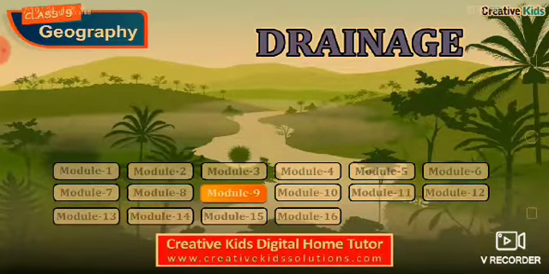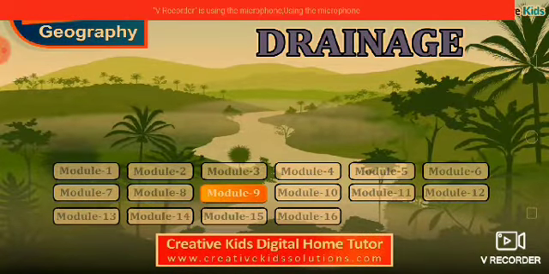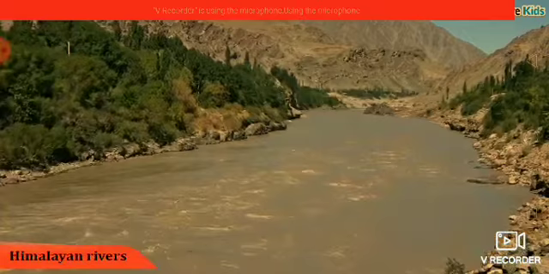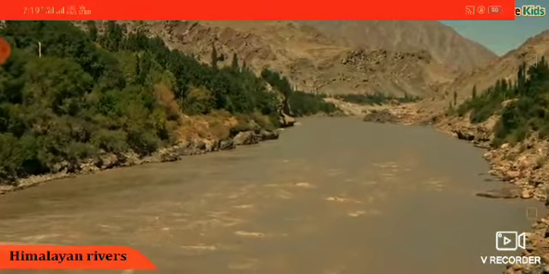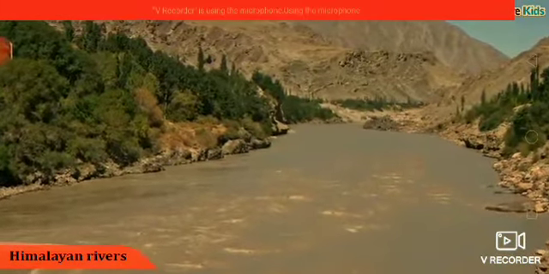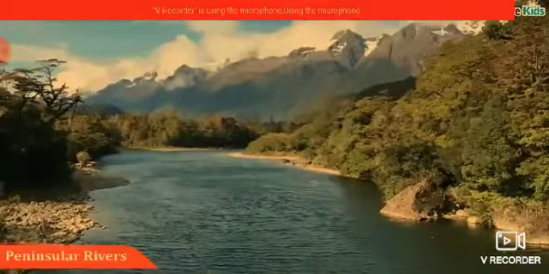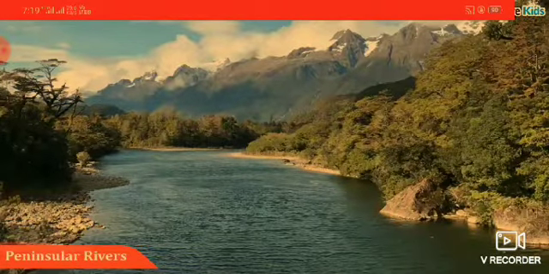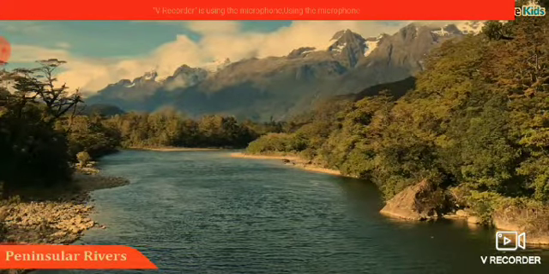Class 9 Geography, Chapter Drainage. In the previous modules, we discussed the Himalayan river systems. And today, we will discuss the peninsular river systems. So let's start today's module.